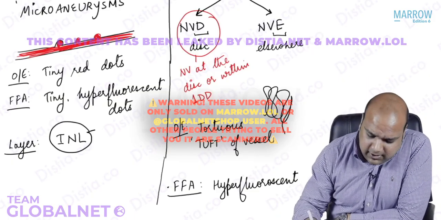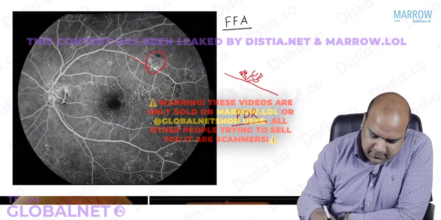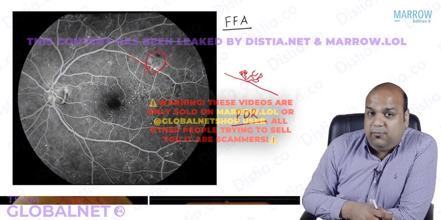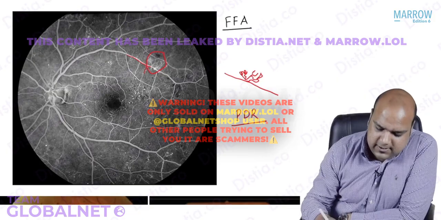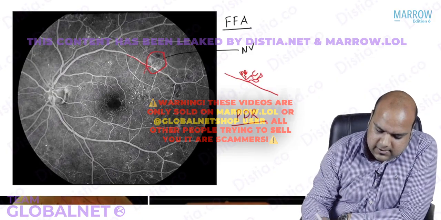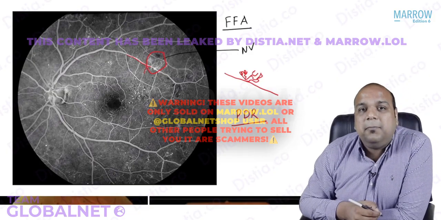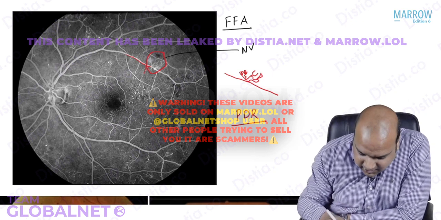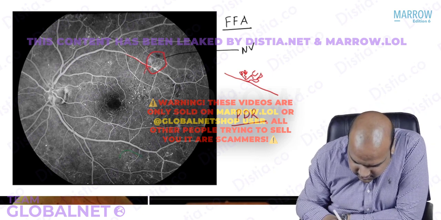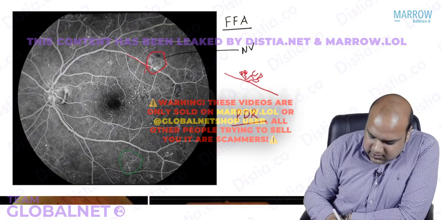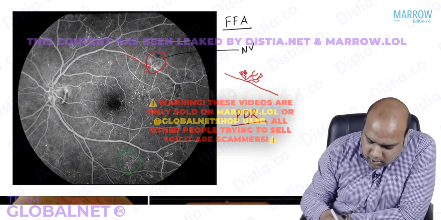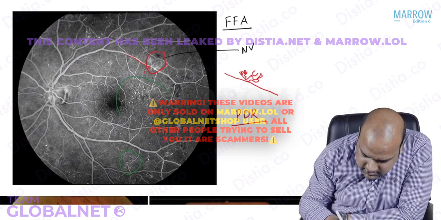Now let us see a photograph of the microaneurysm. Same photograph, everybody. FFA photograph in which we saw neovessels. These were your neovessels. Can you see some microaneurysms? Everybody see all this. See here, down here, microaneurysms. There is a blood vessel along that there are small dots. See in all this area, everybody.